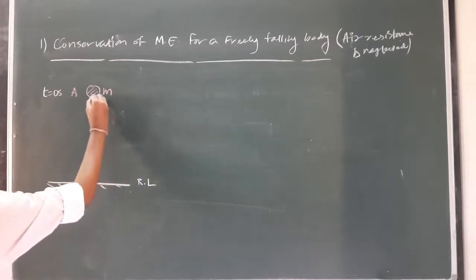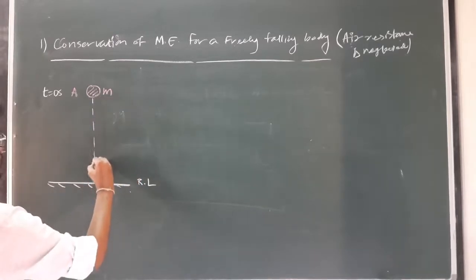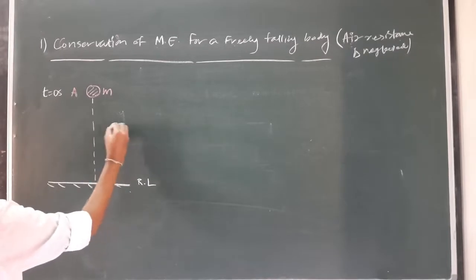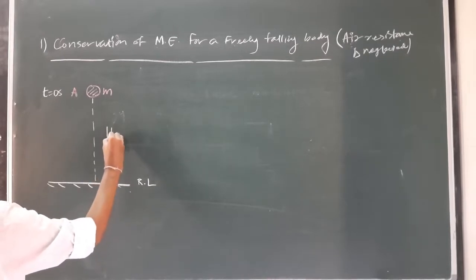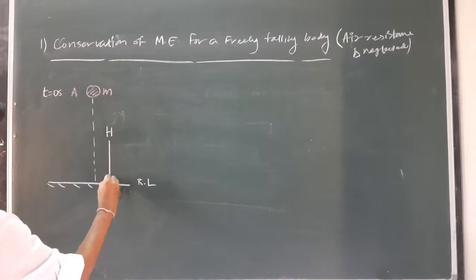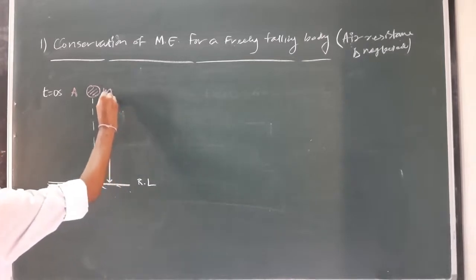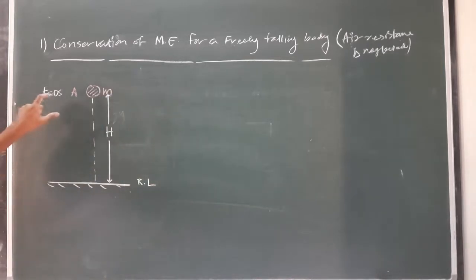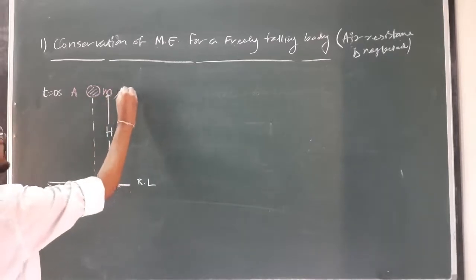And the height of this body from the reference line be h. So initially the body is at point A, which is at a height h from the reference line, and the mass of the body is m, and it is at rest.